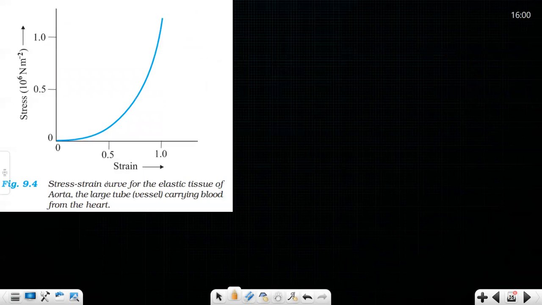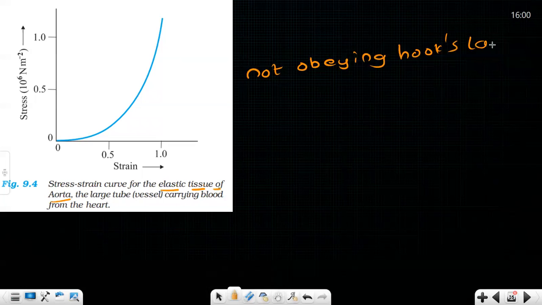Similarly, it is given in your NCERT textbook, the diagram for the elastic tissue of the aorta, the largest vessel carrying blood from the heart. The stress strain curve is something like this, sir. It is not a straight line, so it is also not obeying Hooke's law. Okay. Till now in our examples, Hooke's law is being obeyed by what kind of materials? Especially metals. Okay, you can keep that point in mind. So today we are going to discuss elastic potential energy.